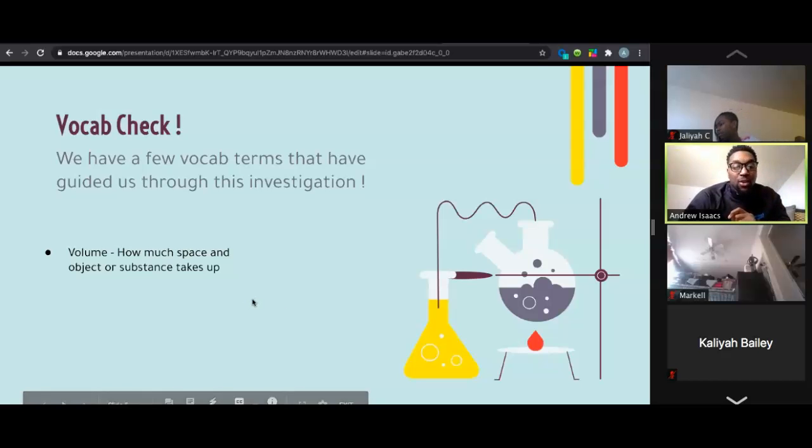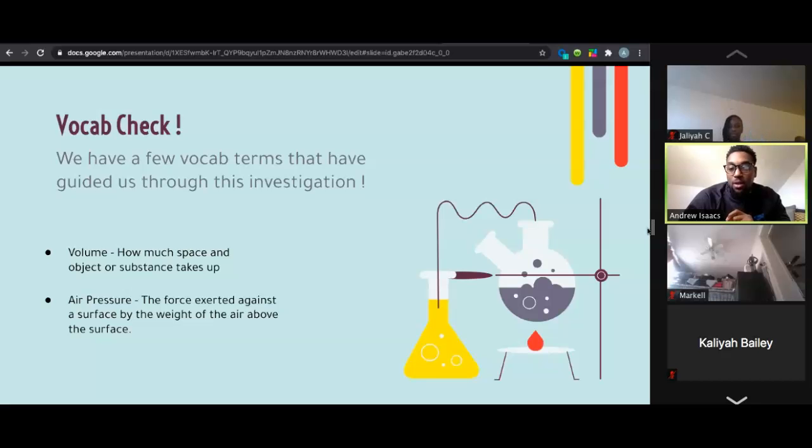Our next one, Heaven, can you go ahead and read this next one for me, please? What is air pressure? Thank you. So the force exerted against the surface by the weight of the air above the surface, okay? So usually pressure itself is just the force exerted, but air pressure is the force exerted by air above, okay? So again, that is another thing that has helped us guide through this investigation. So please let's make sure we have that down.